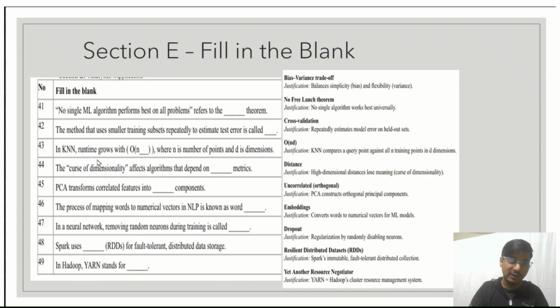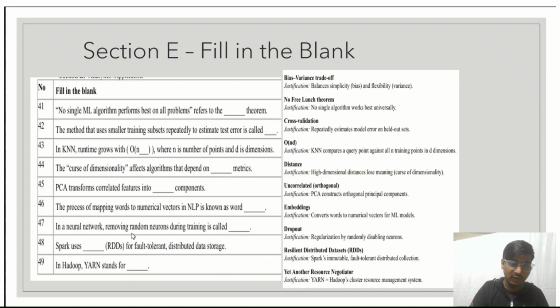Next, in KNN, runtime grows with big O of n times d, where n is the number of points and d is the dimension. The curse of dimensionality affects the algorithms that depend on the distance metric. PCA transforms correlated features into uncorrelated or orthogonal components. The process of mapping words to numerical vectors in natural language processing is known as word embedding.